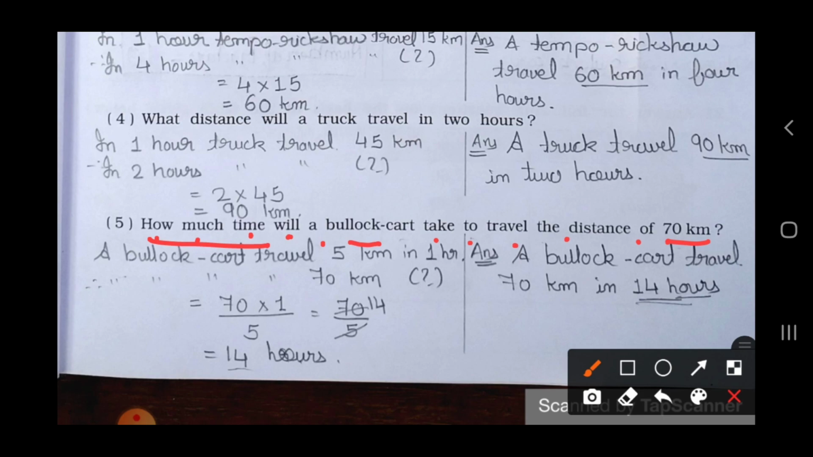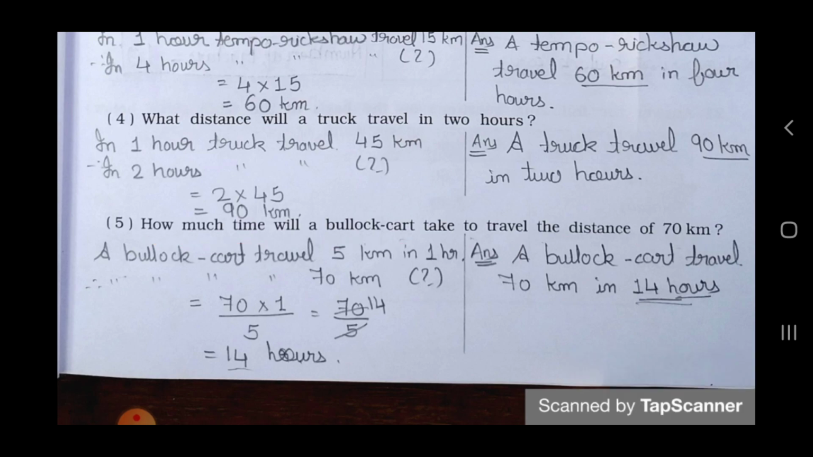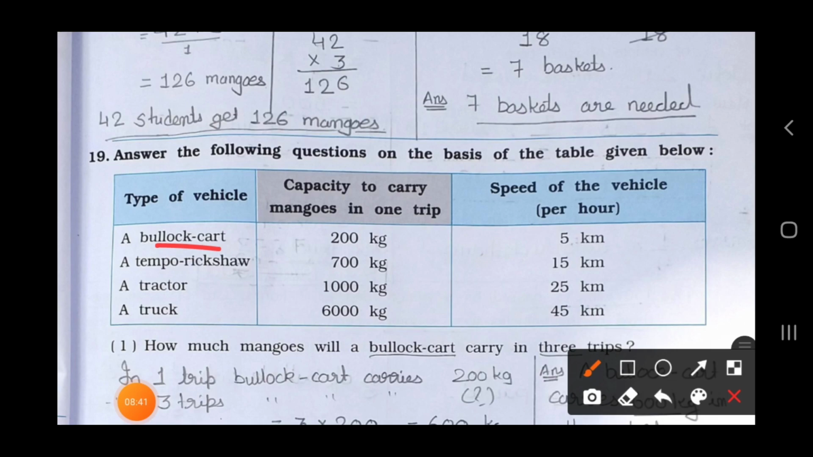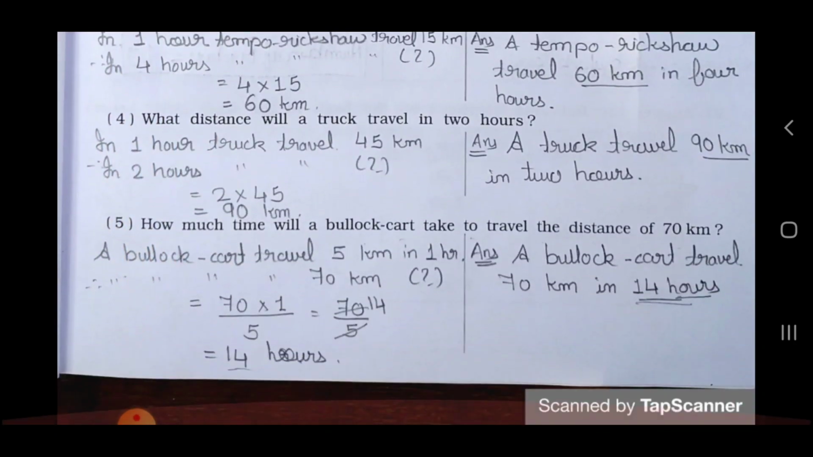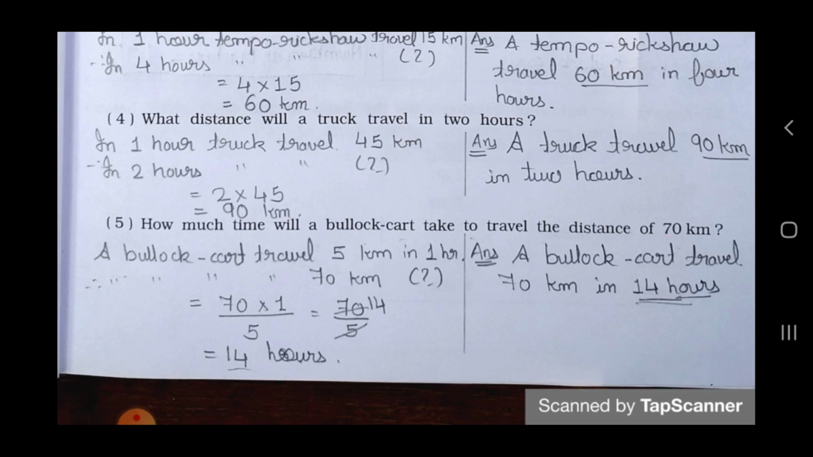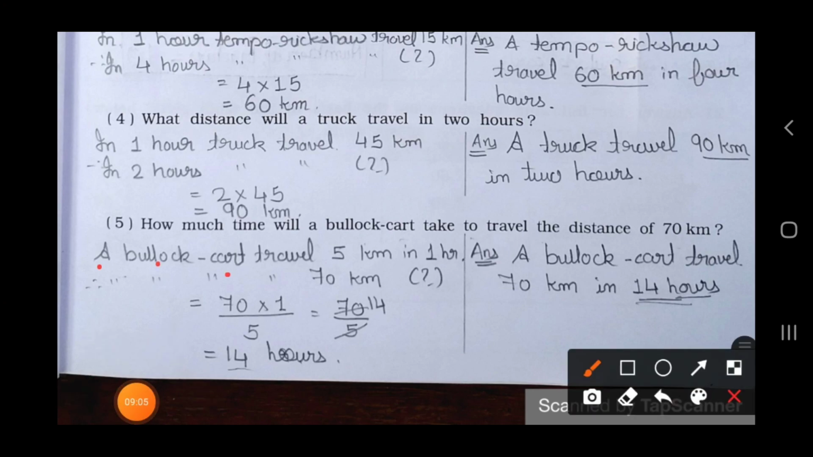So first of all, see in the table for bullock cart. 1 hour में 5 किलोमीटर. Okay, so you have to write down 5 किलोमीटर में 1 hour. तो 70 किलोमीटर में how much? So write down here, a bullock cart travels 5 kilometers in 1 hour. Therefore, a bullock cart travels 70 kilometers in how many hours?